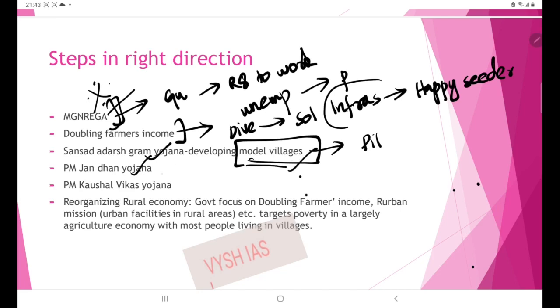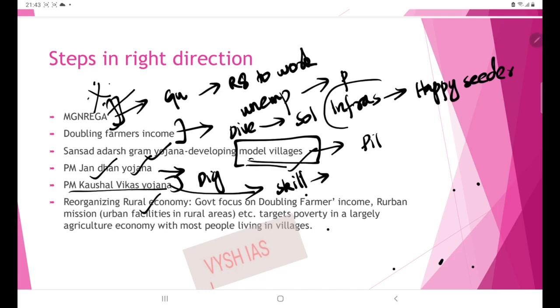Then next is economic mobility or digital inclusion. PM Jan Dhan Yojana is enabling all the people to open bank accounts in their name. Then PM Kaushal Vikas Yojana. It has exhibited skill development programs. It is dealing with the upgradation of skills so that the individual can move on to other prospects of job.